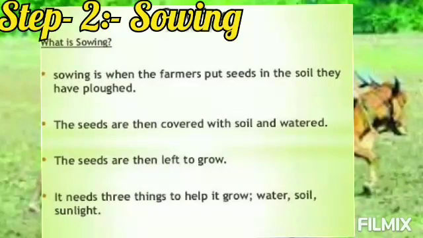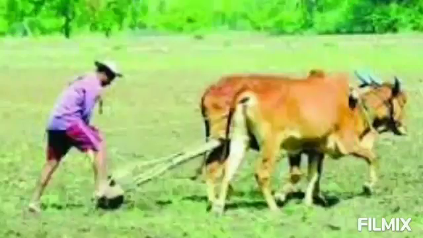Step 2, sowing. Sowing is when the farmers put seed in the soil they have plowed. The seeds are then covered with soil and watered. The seeds are then let to grow. It needs three things to help it grow: water, soil, sunlight.